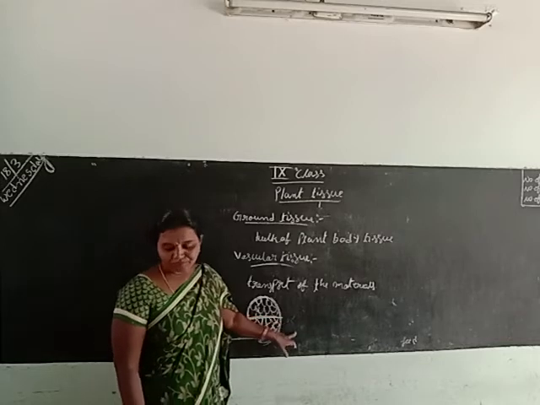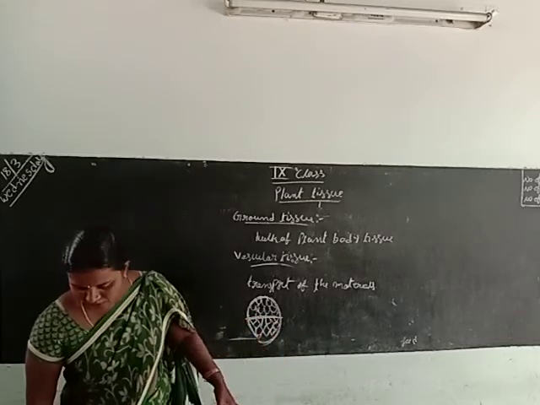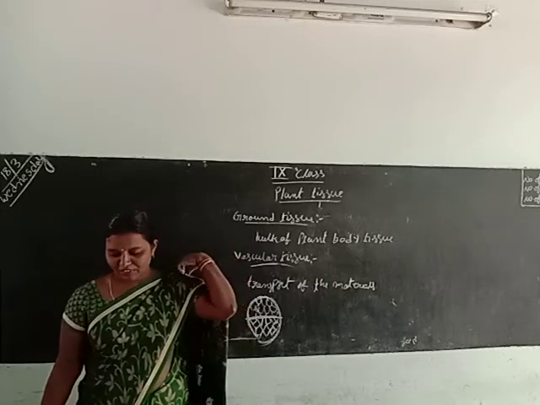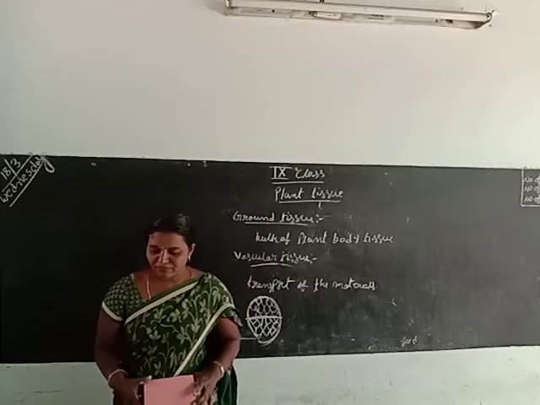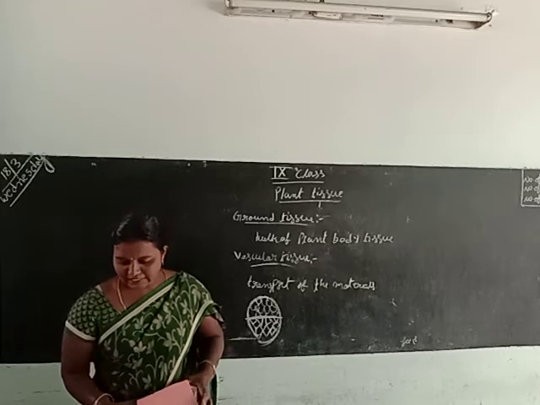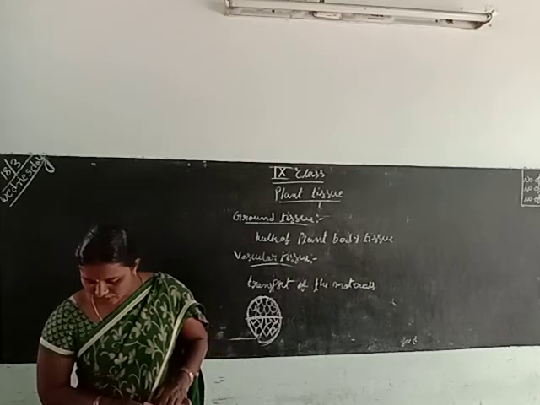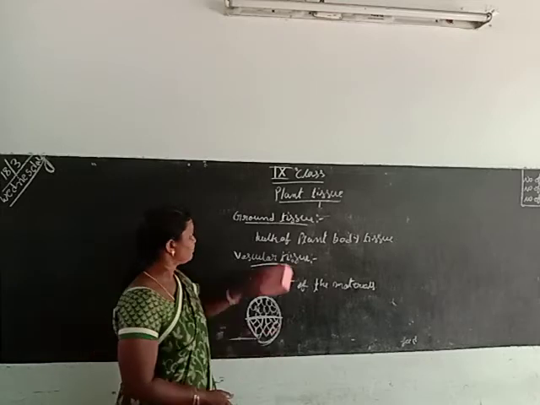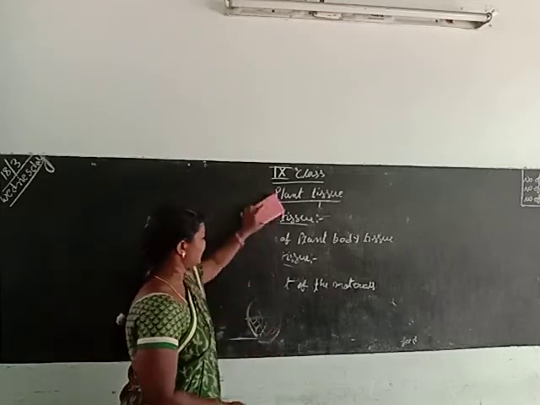Next one, we have already observed the types of tissues. We observed various types of plant tissues. We know the techniques of preparing slides and cutting sections. Another one is the meristematic tissue at the growing tip. First one, meristematic tissue.